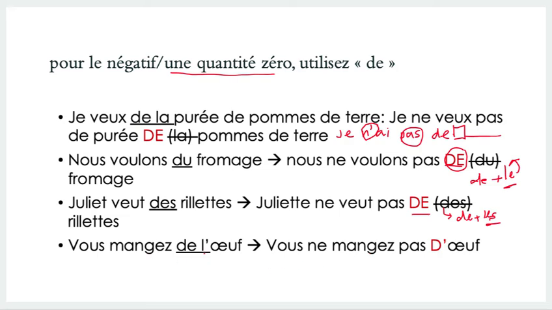Vous mangez de l'œuf. Same thing. This gets resorted back to de. Vous ne mangez pas de plus œuf, and you know the whole ordeal. When you have a vowel, the e gets dropped. So, vous ne mangez pas d'œuf. Okay, so only remember that when you have a negative and a quantity 0, whatever article that you have to express a quantity that you cannot count gets changed to de or the apostrophe, depending on whether or not it's a vowel in front of you.